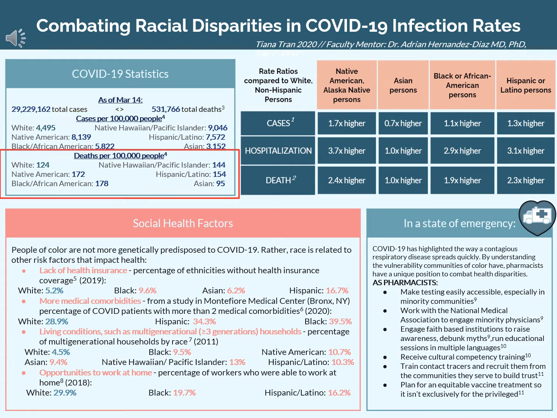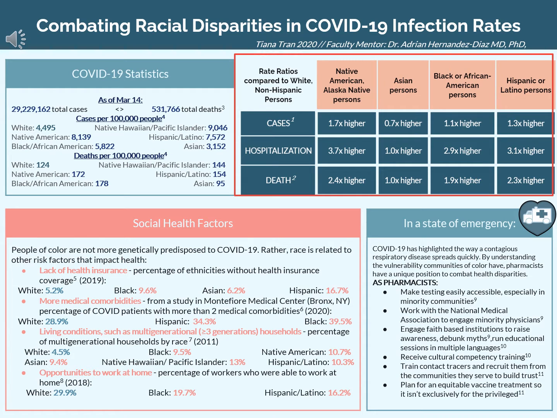When it comes to death rates, we see the same pattern, with 124 deaths per 100,000 people being white people, compared to 144 Native Hawaiians, 172 Native Americans, 154 Latino Americans, and 178 Black Americans. Again, only Asian Americans have a lower death rate than white people. This chart on the right is from the CDC and displays the rate ratios of case rates, hospitalizations, and deaths compared to white non-Hispanic persons. Again, you can see all these rates are higher in comparison, besides Asian Americans.